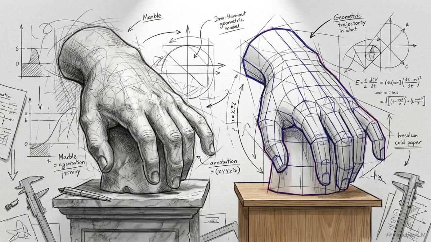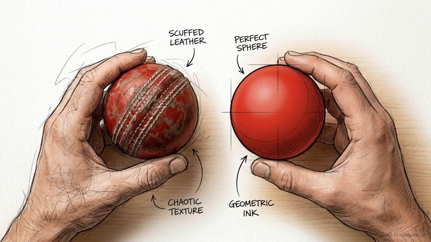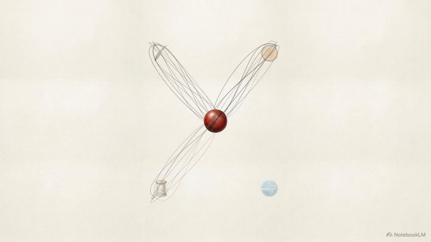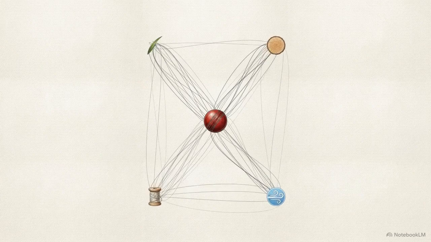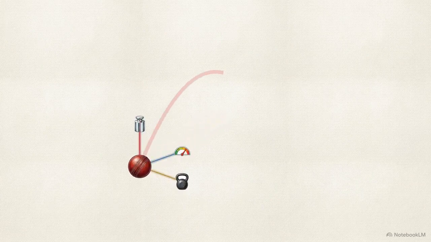The first filter is simplification, or what scientists call building a model. It requires a surprisingly counterintuitive step: intentional ignorance. Watch what happens to our web of variables. By deliberately ignoring the grass and the bat, and isolating only the ball's mass, its speed, and gravity, the resulting trajectory arc becomes perfectly predictable.